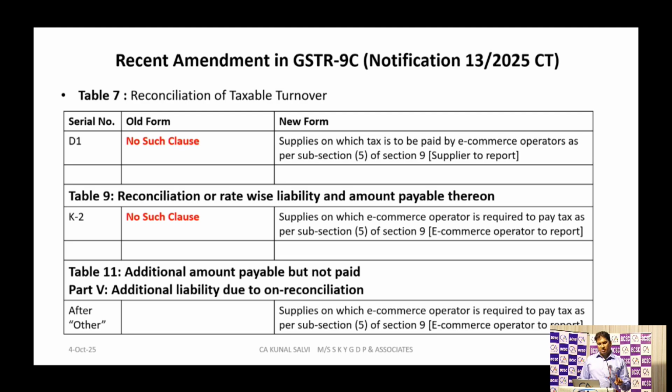Table number 7 they have amended, table number 9 they have amended, table number 11 they have amended, and the part for the additional liability. For all four places they have put: supplies on which tax is paid by the e-commerce operator under subsection 5 of section 9.